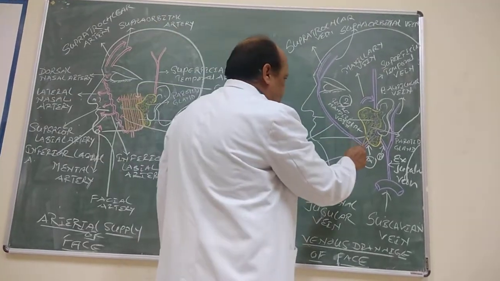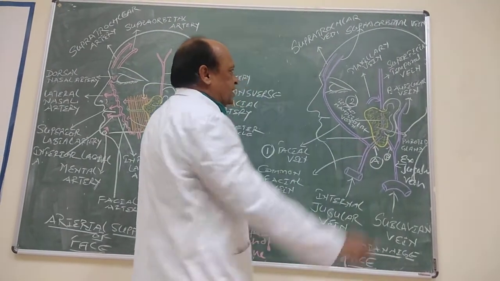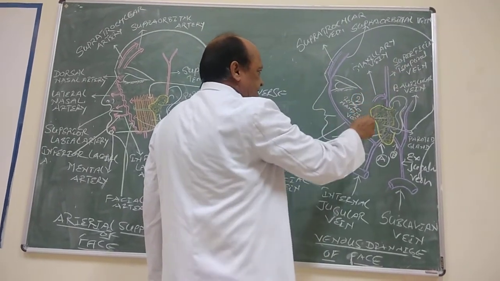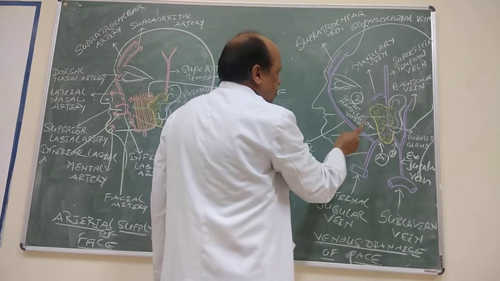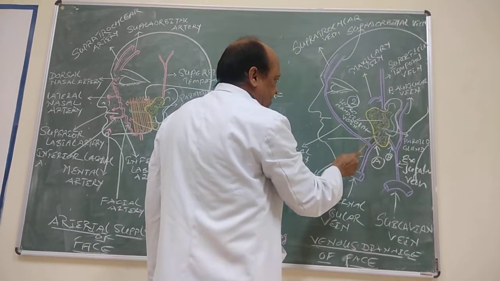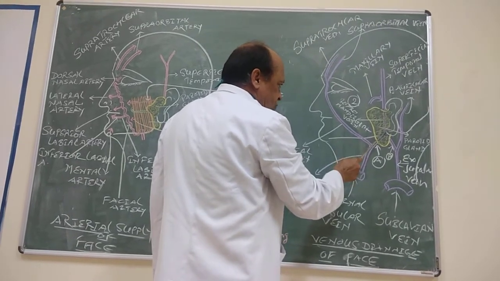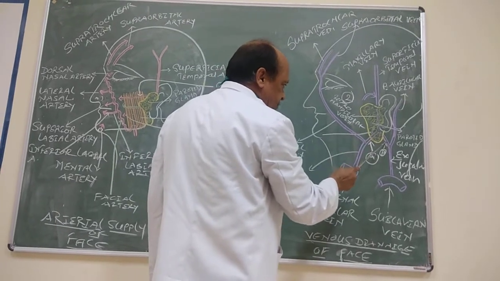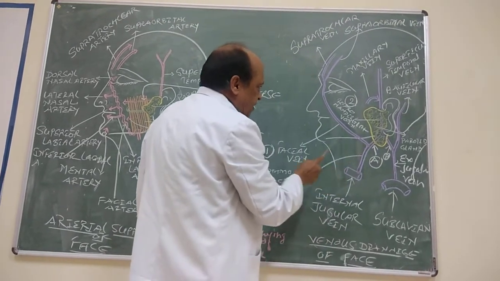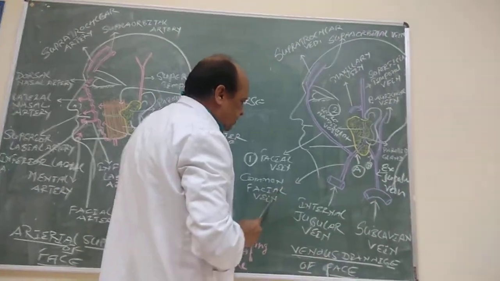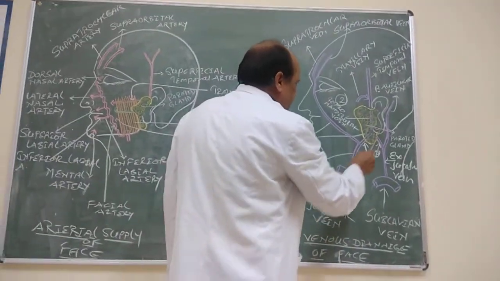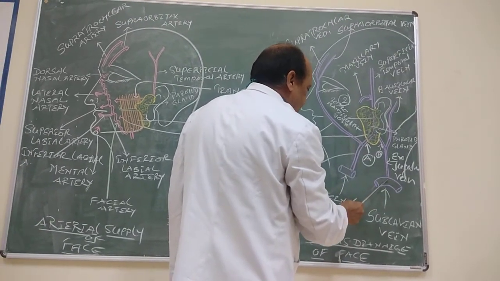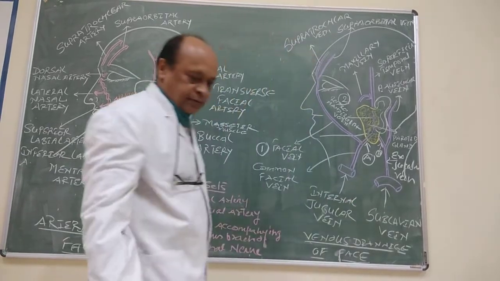Now look at this retromandibular vein. It is formed by the union of the superficial temporal vein, here it is, and the maxillary vein. These two join each other to form the retromandibular vein. The retromandibular vein runs downwards deep to the parotid gland, and at this point it is divided into the anterior division and posterior division respectively. The anterior division joins the facial vein to form the common facial vein, and the posterior division joins the posterior auricular vein to form the external jugular vein, and this vein opens into the subclavian vein.